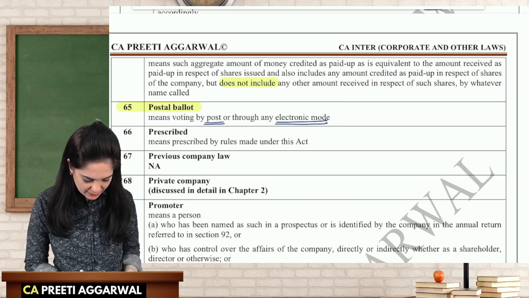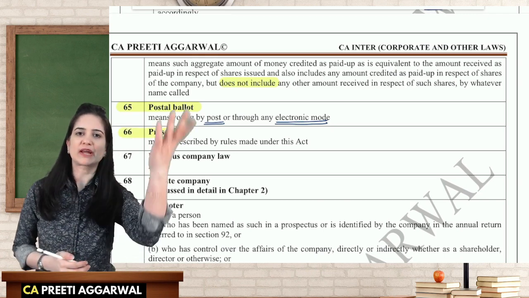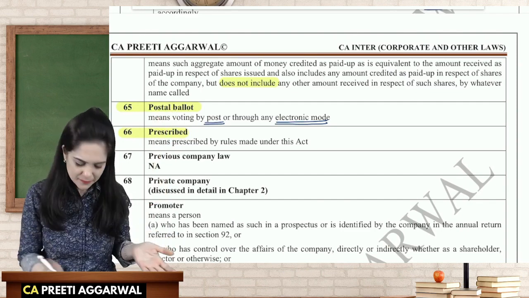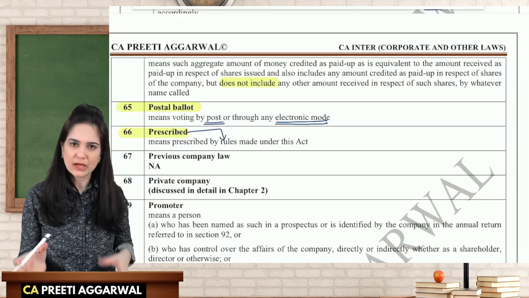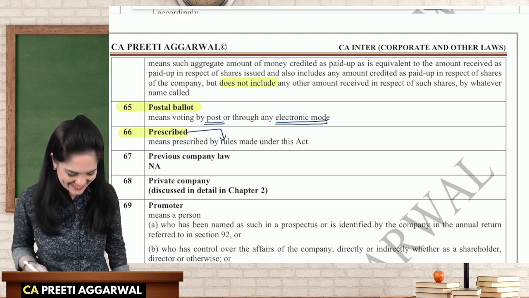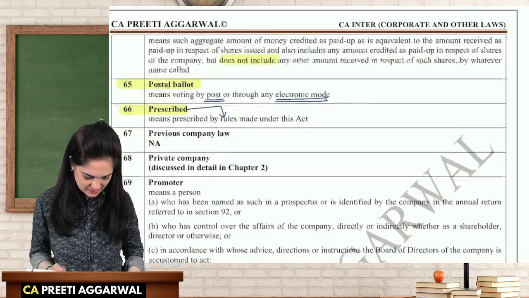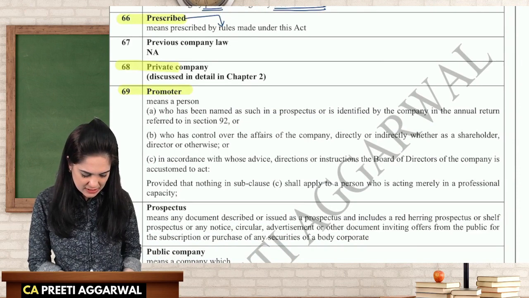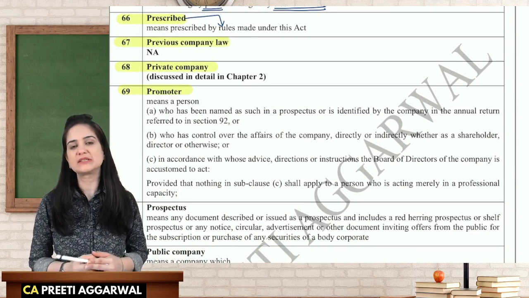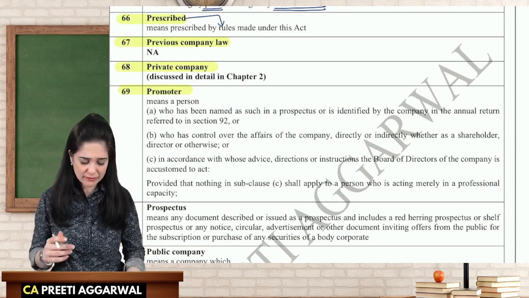Prescribed. We have read this word so many times as prescribed. Where is it prescribed? In the rules. Yes? Okay. Private company we will discuss in the second chapter. Promoter also we will discuss when we discuss the concept of incorporation of a company, so I'm not discussing it now. We will only highlight the keywords.